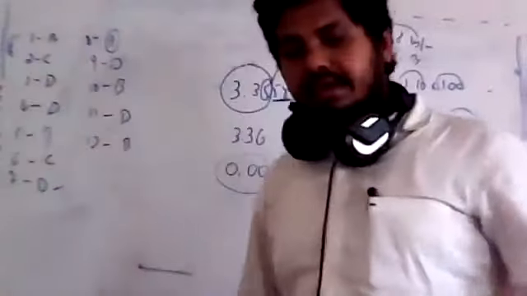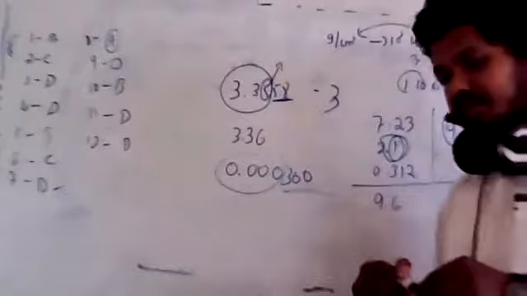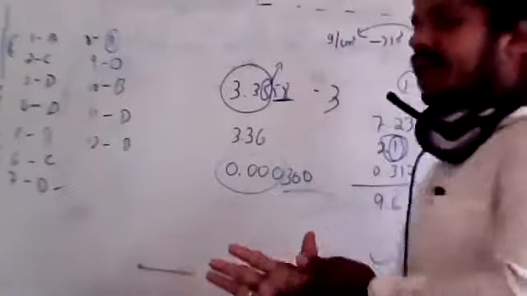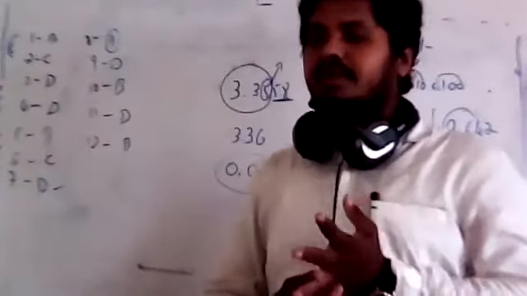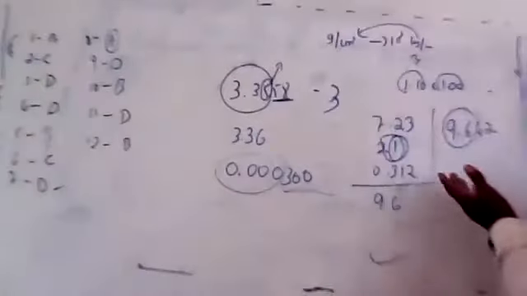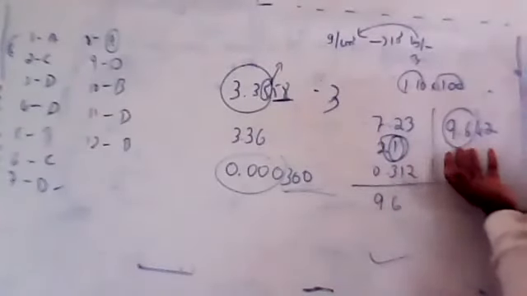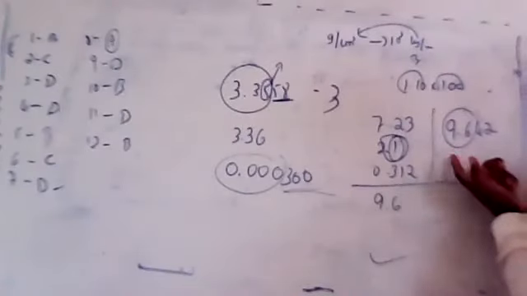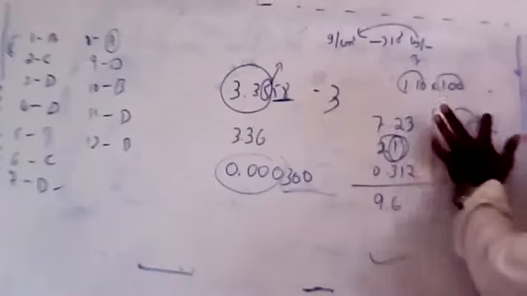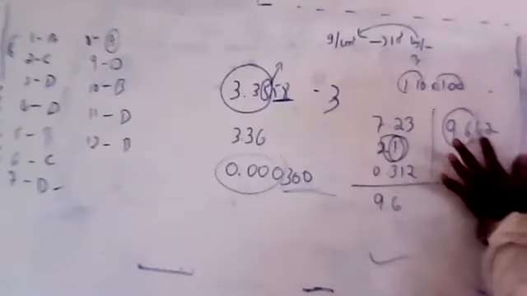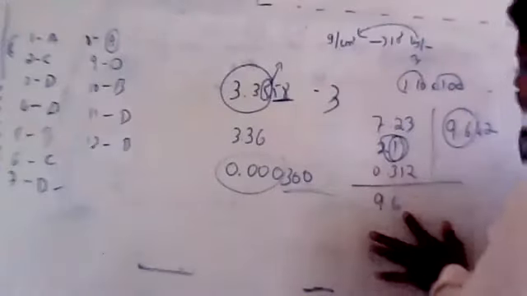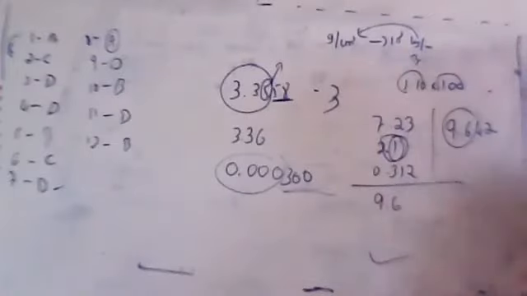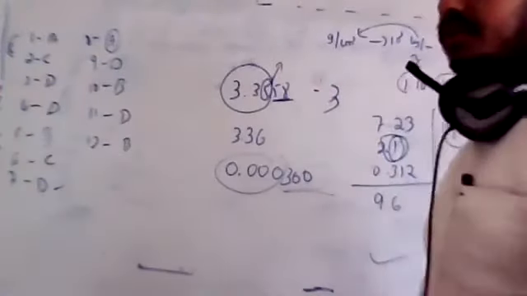Got it? Okay, let me tell you one thing, students. This is the first part in the chapter. On that I have covered both the boards level as well as the competitive level. If you want to keep this value, you should round off. Always remember that. If you want the value to one decimal place, you should consider only these two digits. By considering the next value, it is less than 5, so there is no round off. If it was 7 or 8, then you should write it as 9.7. Okay, that's the thing that I told. Got it? You should round off.